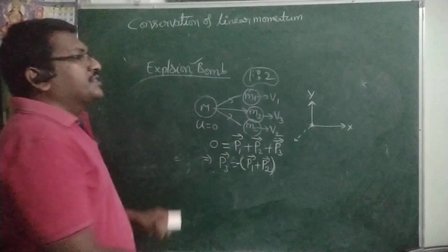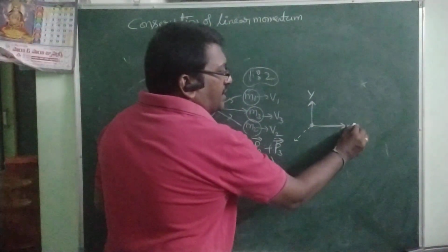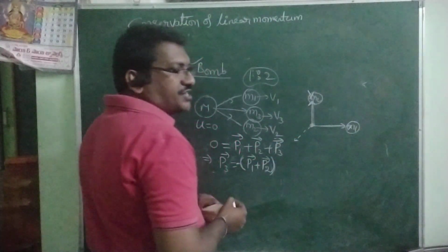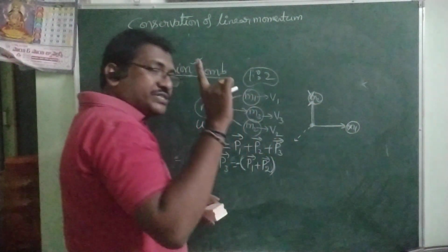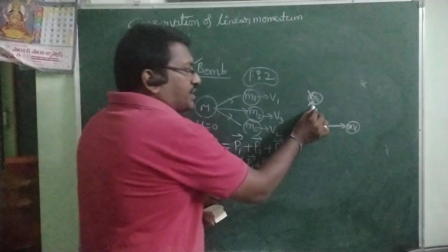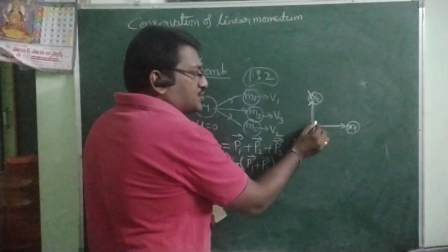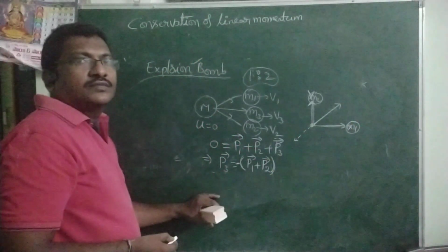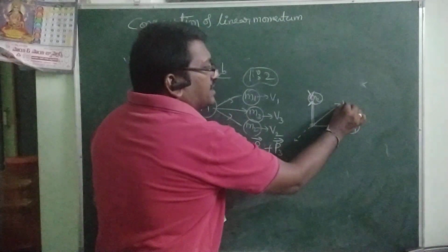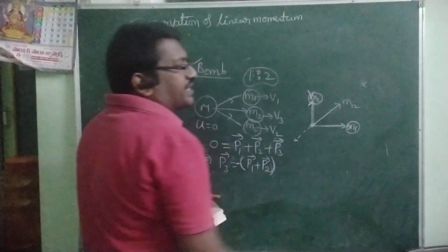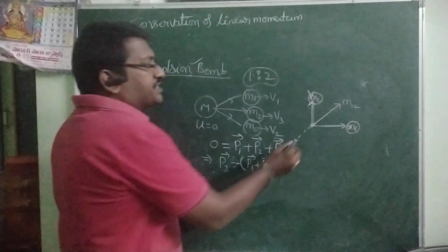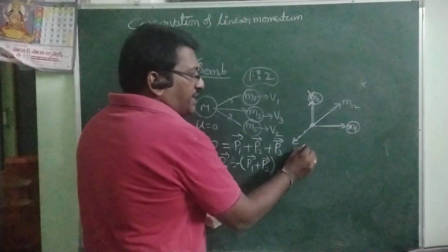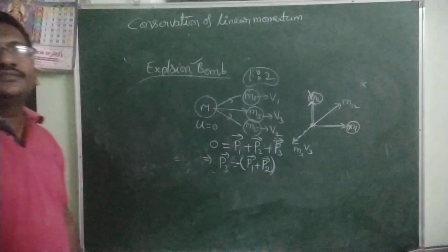I am taking the first piece moving along this direction and the second piece along this direction. The resultant of these two, by the parallelogram law of vectors, is given by the diagonal. This is the resultant of the first and second piece directions. The third piece direction is opposite to this resultant, so the third piece moves along this direction with velocity v3.